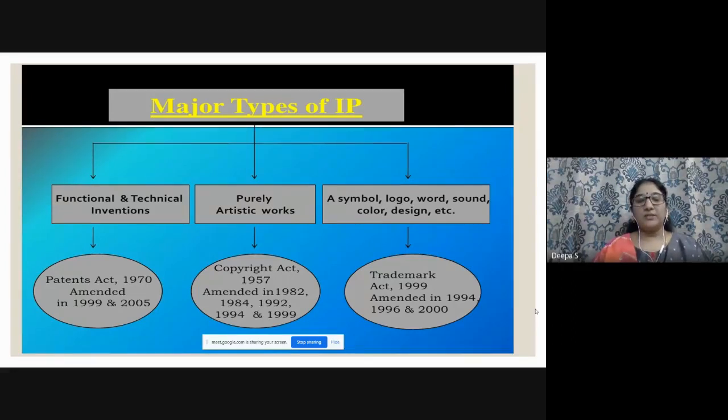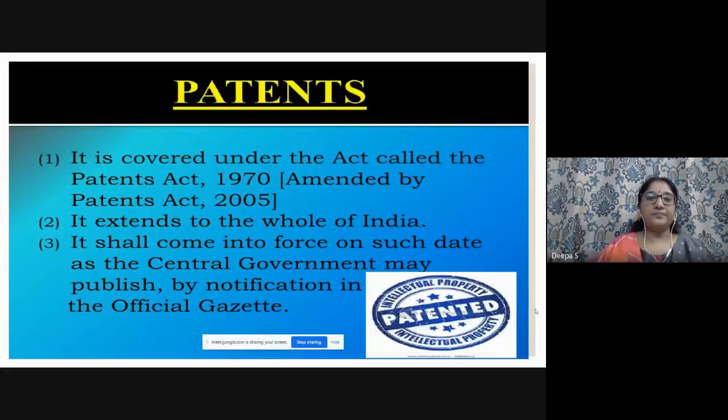Once we got a question on which year the Patent Act was amended, so I included it here. Purely artistic works come under the Copyright Act 1957, which was amended in 1982, 84, 92, 94, and 99. The law governing symbol, logo, word, and sound is the Trademark Act 1999, amended in 94, 96, and 2000.